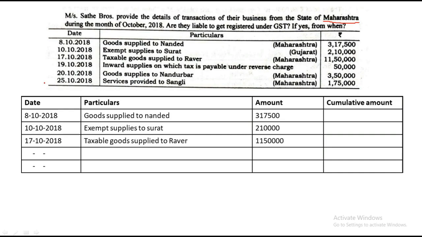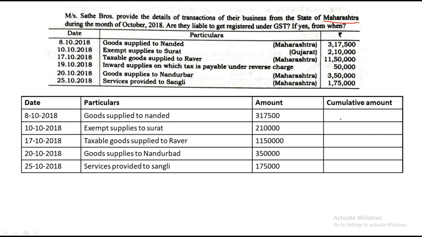The amount is 11,50,000. Next, on 19th October, inward supply. Inward supply means purchases. Purchases cannot be taken into consideration to find the total aggregate turnover, so we ignore it. On 20th October, again you are supplying something, so we will consider that: goods supplied to Nandurbar, amount 350. And last, on 25th October, services provided to Sangli, which will be considered; the value is 1,75,000. Very simple. Whatever you are supplying, we just add up. Now we need to find the cumulative.